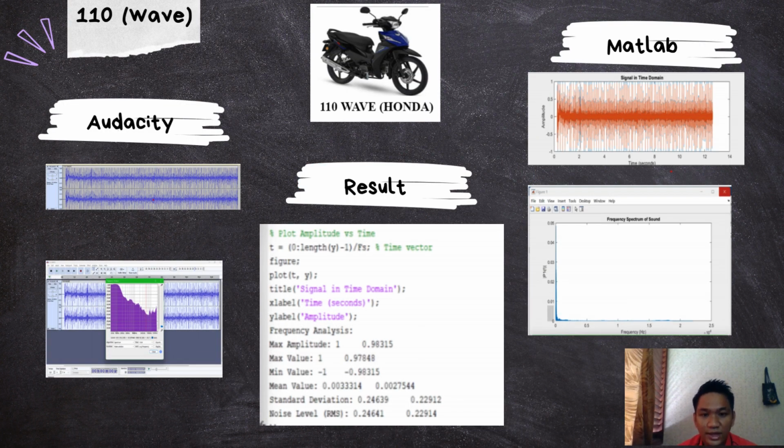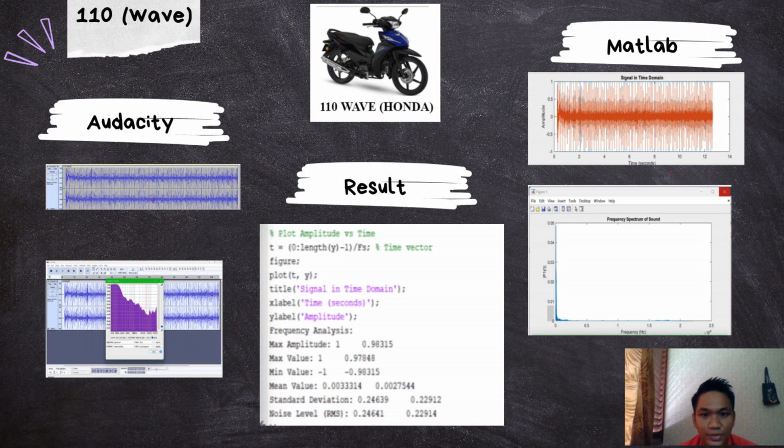So moving to the data and results, my name is Muhammad Ghafi Umair Shams, matrix number A188611. So this is the data and result for the 110 Honda Wave. We can see that on the left side is the noise level analysis from the Audacity app, and below it is the analysis that has been done using the Audacity application. Moving to the right side is the audio or noise level analysis that has been imported into MATLAB. We can see the signal in the time domain for the sound levels, and behind it is the